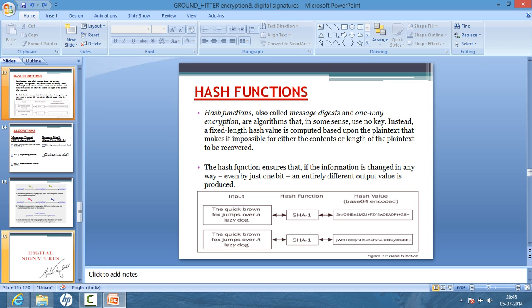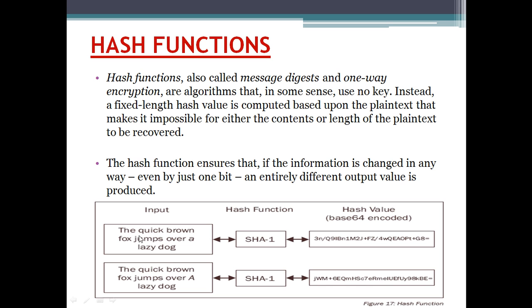What a hash function does is ensure that if the information is changed in any way, even by just one bit, an entirely different output is going to be produced. Suppose, just see here, I have this: the quick brown fox jumps over a lazy dog.